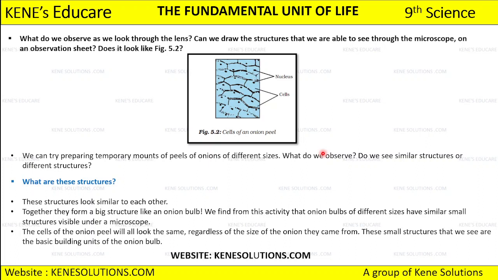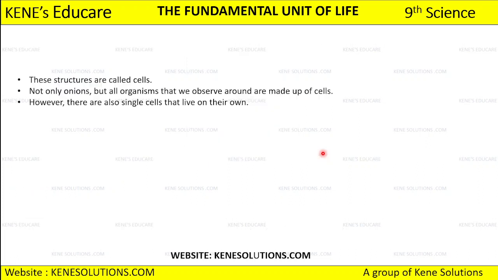फिर the small structure that we see, that is the basic building unit of that onion bulb. Okay, then we saw that ये जो structure हमें देखने मिला है onion peel का, those structures are called cells. And not only onions, but we have certain organisms in our surroundings. All the organisms that we observe in our surroundings are made up of cells. And ऐसा नहीं है that all the organisms are multicellular organisms. We even have unicellular organisms, that means they are single celled and they live their life on their own. Okay.